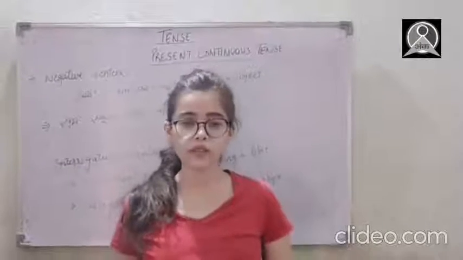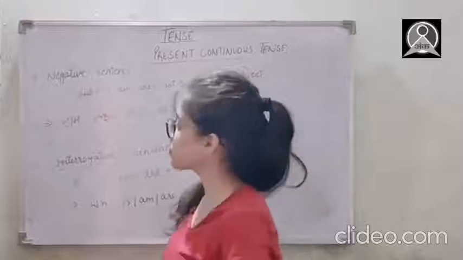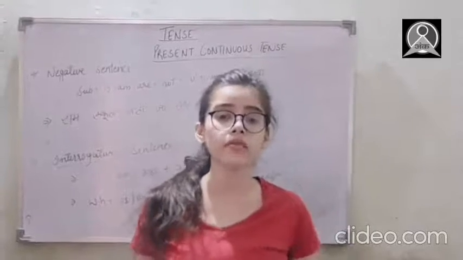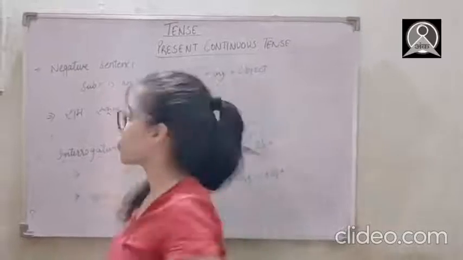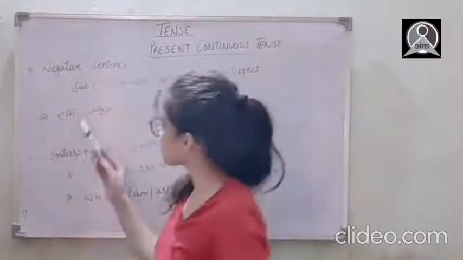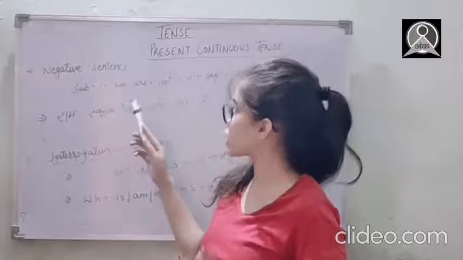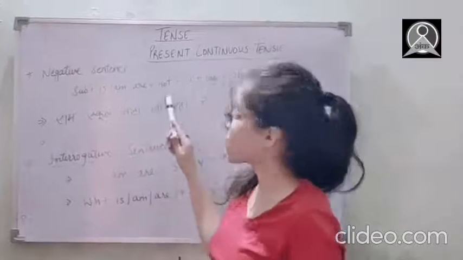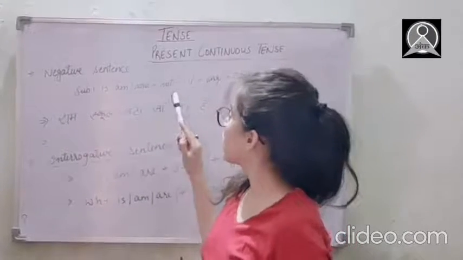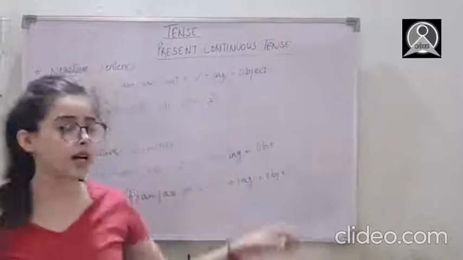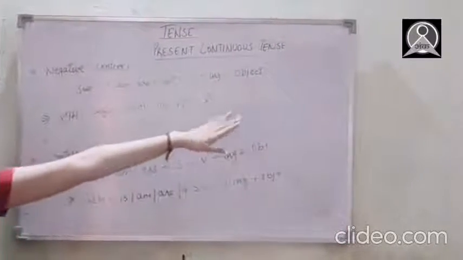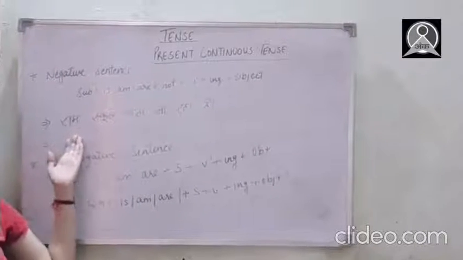Now it's time to look after the negative sentences. Okay, so firstly we have to know this, that negative sentences are always those sentences which carry not. Okay, so here the rule for those sentences is firstly we have to mention subject, then is or am or are, then after the helping verb we have to mention not here, plus verb's first form, then ing, then the object part. Okay, so here let's have an example.